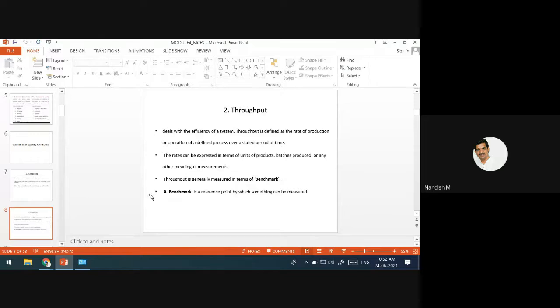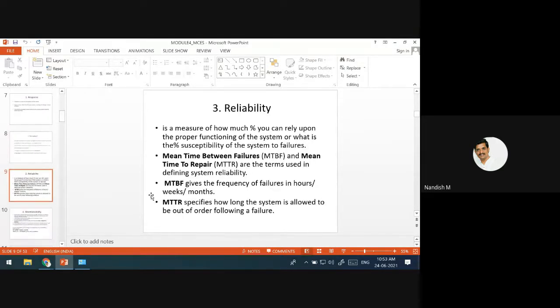One more quality attribute is how much you can depend on an embedded system, that is called reliability. Meaning for proper functioning, how much you can depend on it, and what is the time it is going to fail. All of that is measured with terms called MTBF, mean time between failures, and MTTR, mean time to repair.